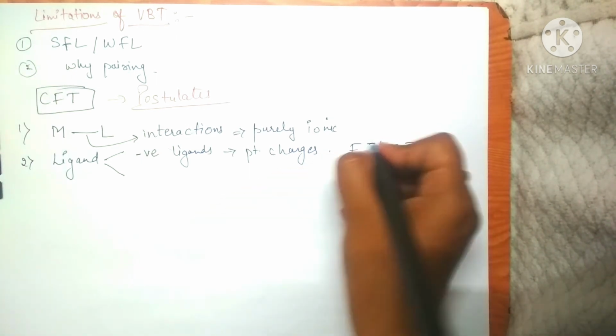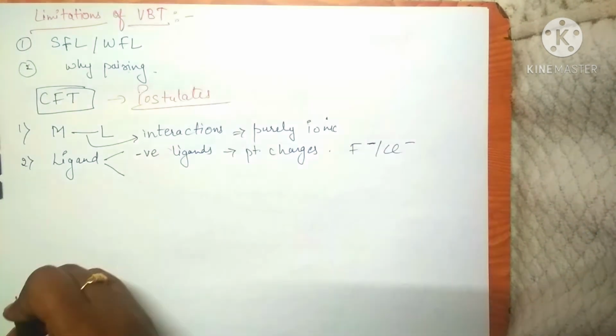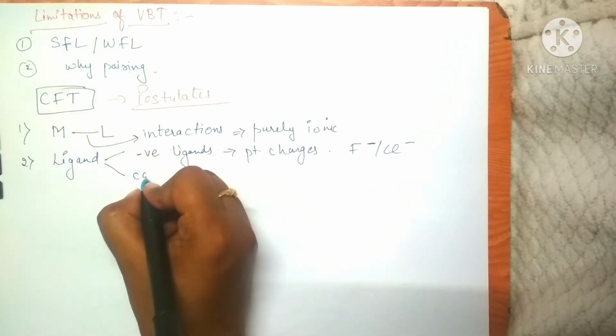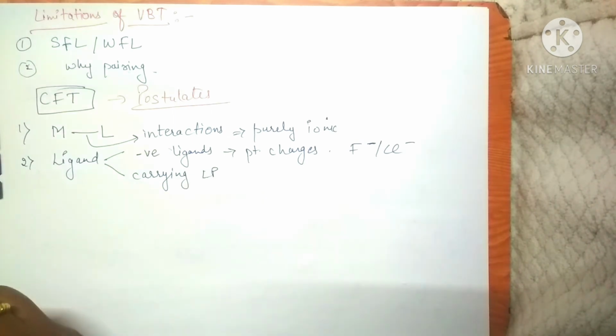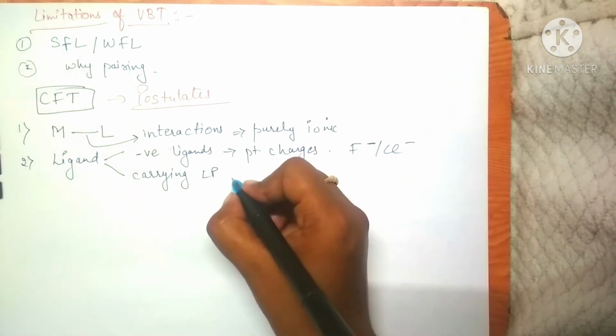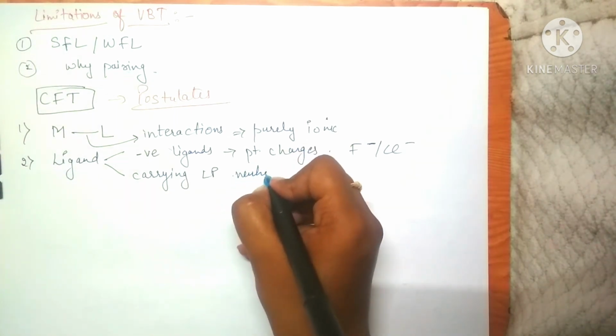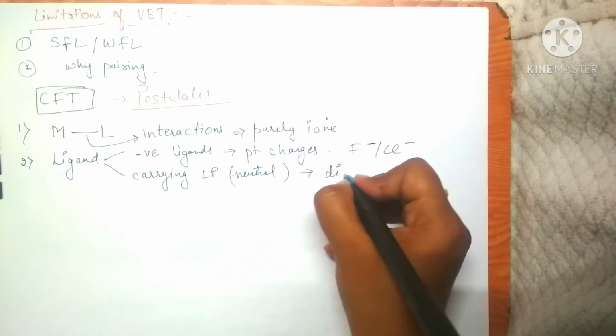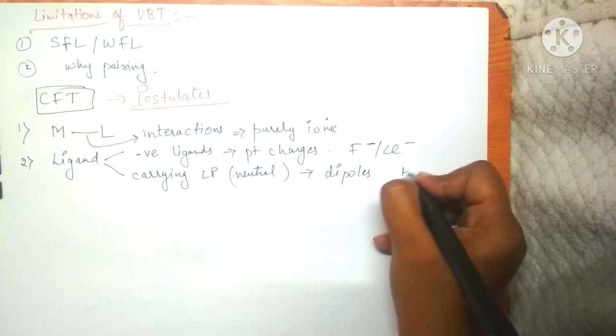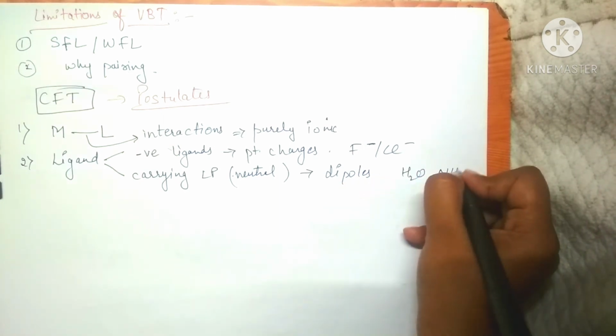The second category is ligands which carry a lone pair and are neutral in nature. These neutral ligands will be treated as dipoles, for example H2O and NH3 ligands.